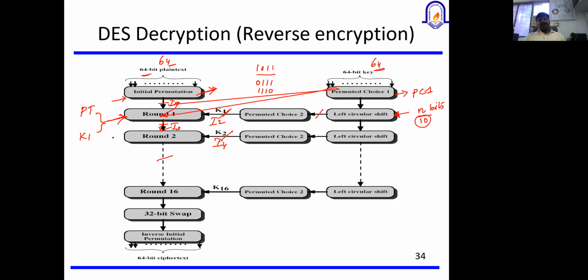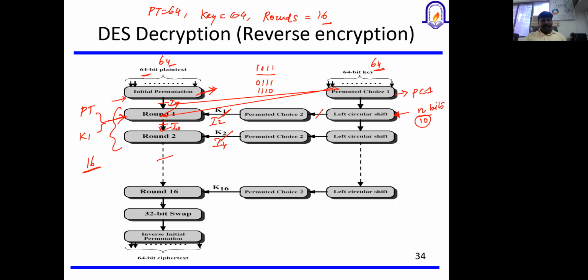So this process has to be repeated 16 times, right? There are certain standard values you are supposed to remember for the DES encryption technique: my plain text size is 64, my key size is 64, and the number of rounds which we are going to produce is 16, right?